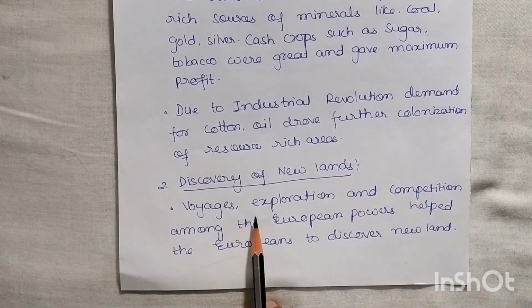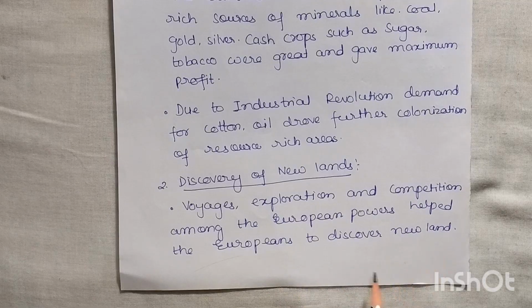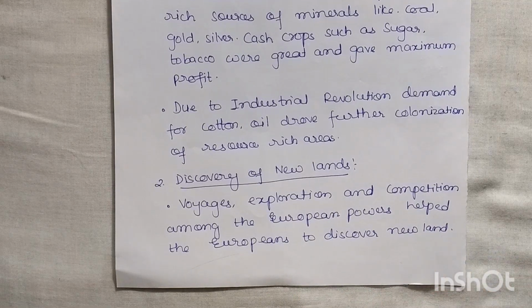Second one, discovery of new land. Voyages, exploration and competition among the European powers helped the Europeans to discover new land. They were given funds by the king so that they may explore, go on voyages and do the exploration to find new countries so that they could annex them also.